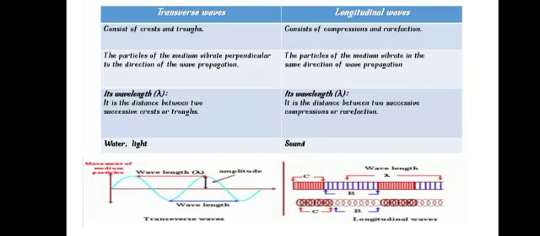Wavelength: in transverse waves, it's the distance between two successive crests or troughs. The wavelength of longitudinal waves is the distance between two successive compressions or rarefactions. Finally, the examples. Transverse waves, like water waves and light waves, but longitudinal waves, like sound waves.